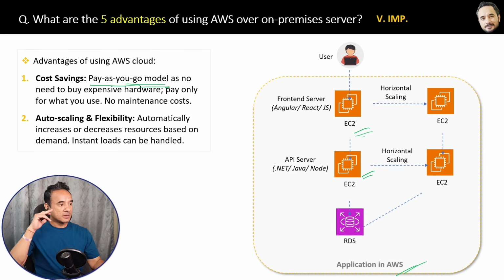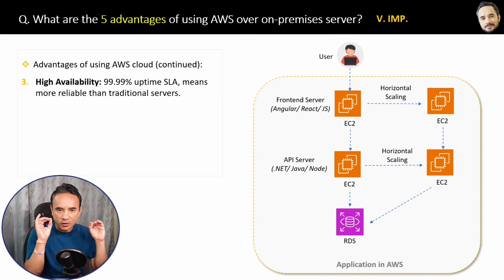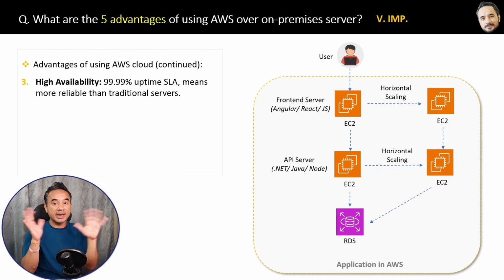Okay. Third advantage is high availability. Very simple. AWS offers 99.99% uptime with a service level agreement. They assure you, which means AWS guarantees to keep your servers always on and available. Okay.